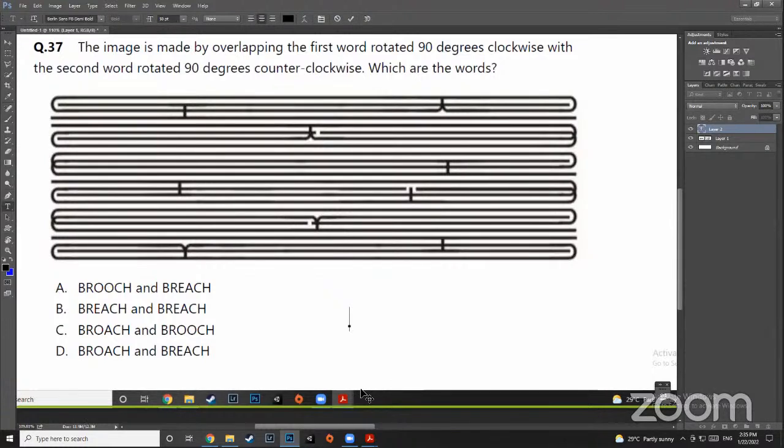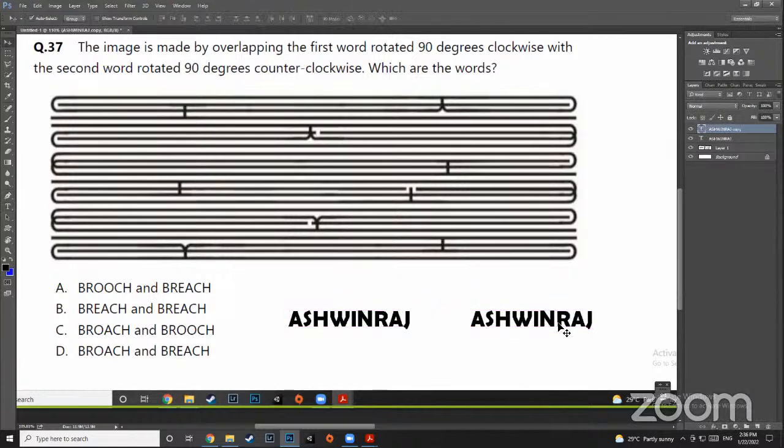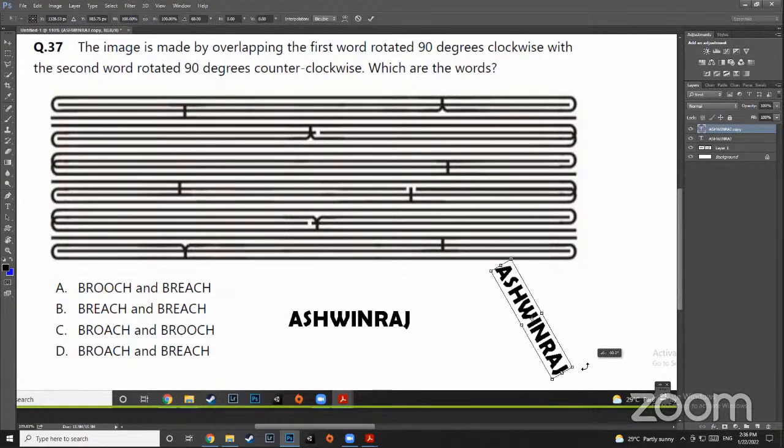I'll just show you. Let's say who asked this question. 37 was Ashwin, right? So I'll just write Ashwin Raj. Okay. What they have done is take two words, and then they have inverted it and they have overlapped it, both of them.